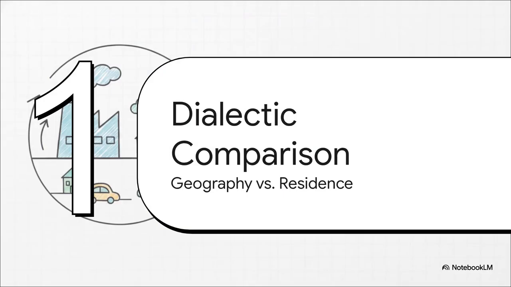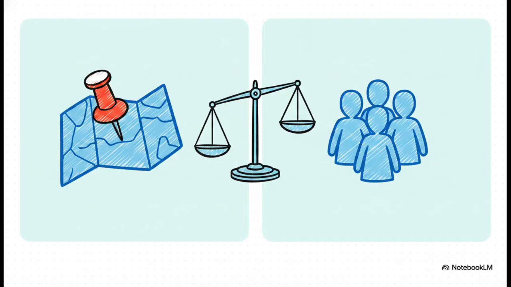Moving smoothly into Section 2, the dialectic comparison, geography versus residence. Because having a firm grasp of macroeconomics requires explicitly mapping the divergences between these two distinct concepts. This really illustrates the core dissonance we're dealing with: geography versus residence. The concept of domestic product essentially demands a map. It asks a singular, straightforward question: did this economic activity physically occur within our established sovereign borders? On the flip side, the concept of national product demands a residency test. It asks, was this economic activity generated by our normal residents?